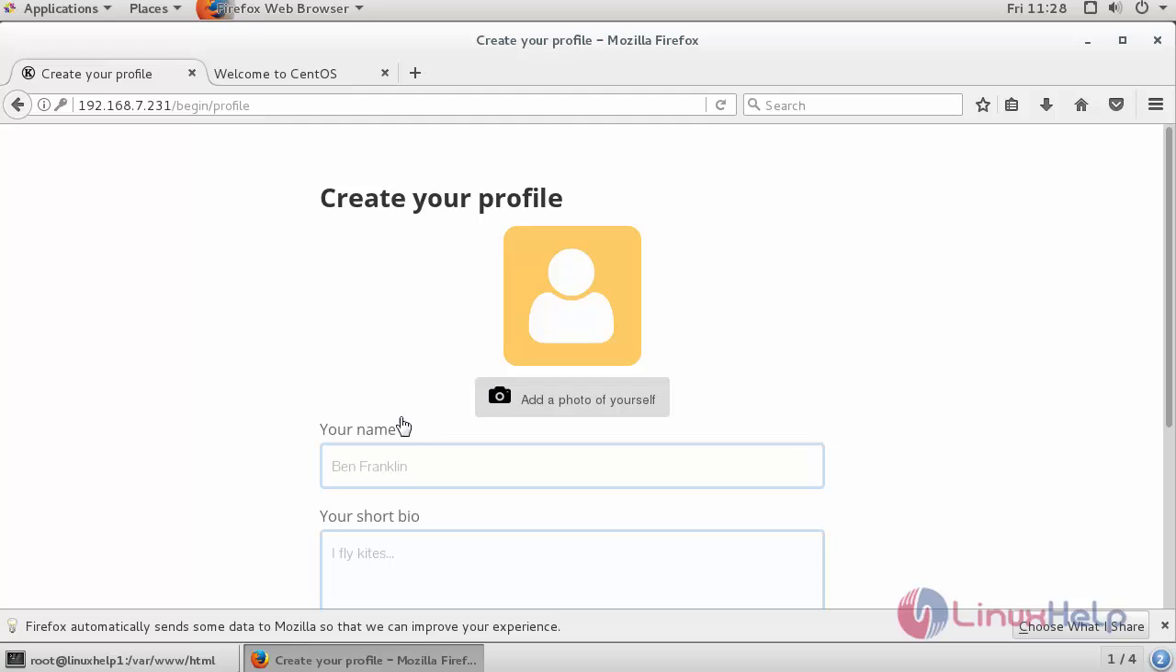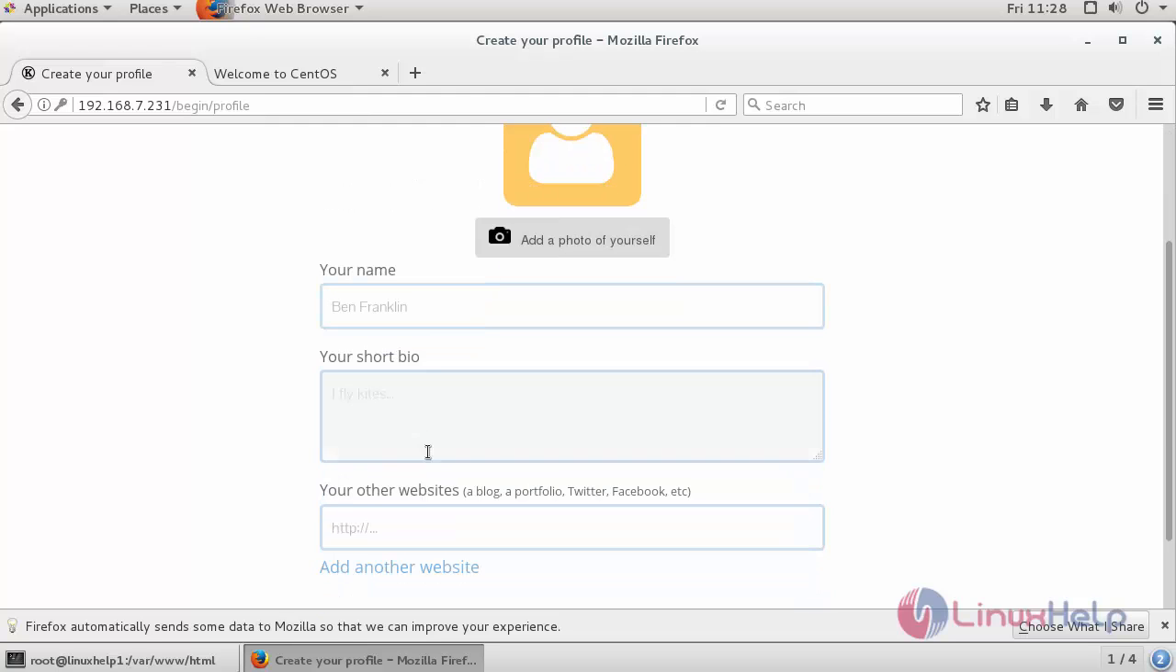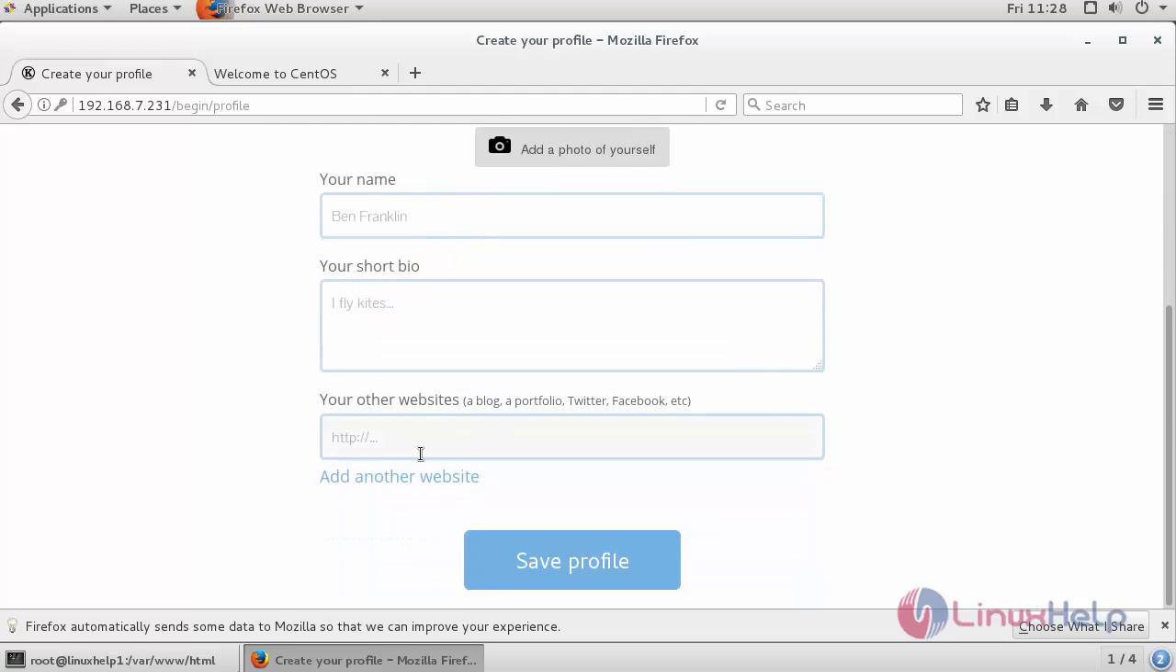In this page you can create your profile. Provide your short bio, your name and other websites you can add here and save your profile. Provide the username as user1. If you want to add any other website, add and save.